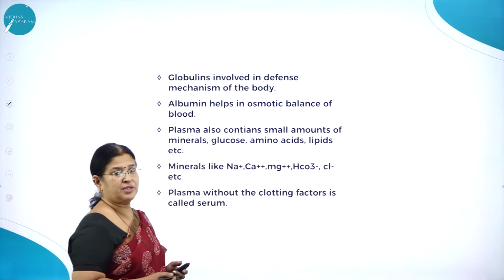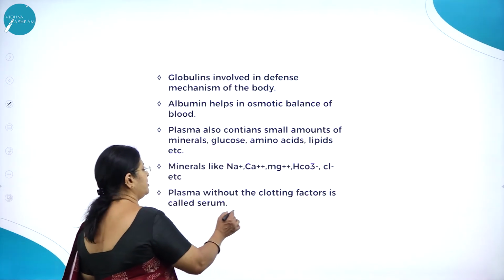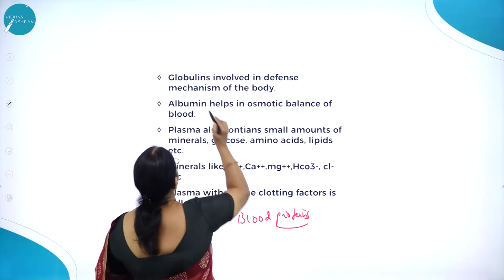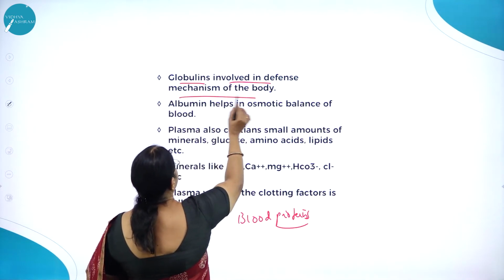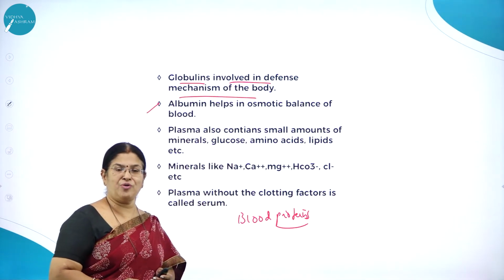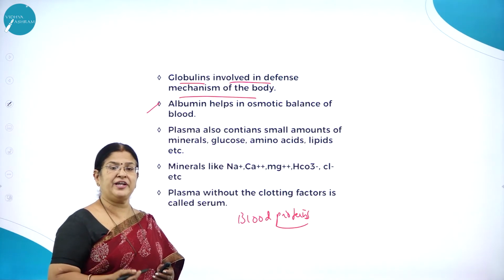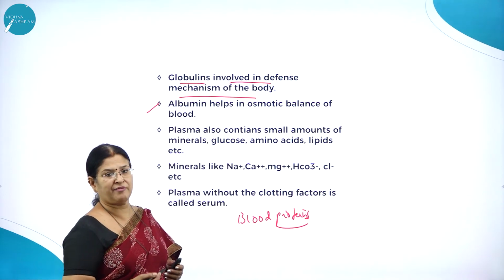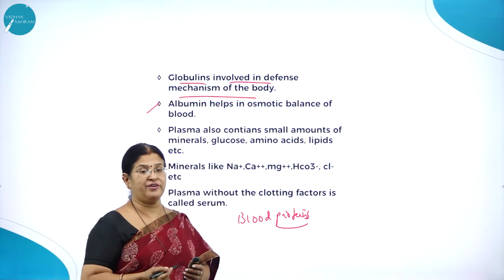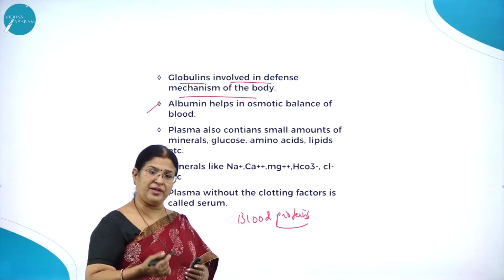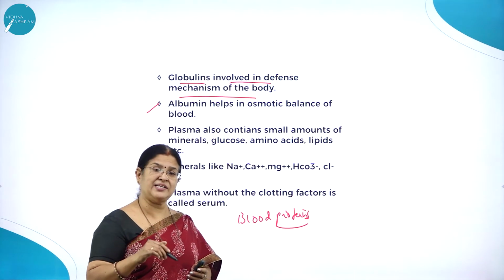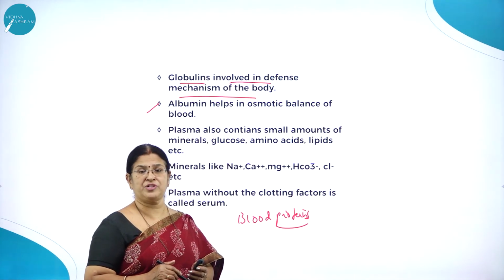Then globulins, the blood proteins, are involved in the defense mechanism of the body. All of us know how important blood is for defending the body from disease-causing organisms. Usually microorganisms enter our body, but who is going to protect our body from them? It is the antibodies. Antibodies are found where? In the blood plasma, right? And antigens are found on the RBC membrane. It is the antigen and antibody reaction which is responsible for the formation of blood groups.